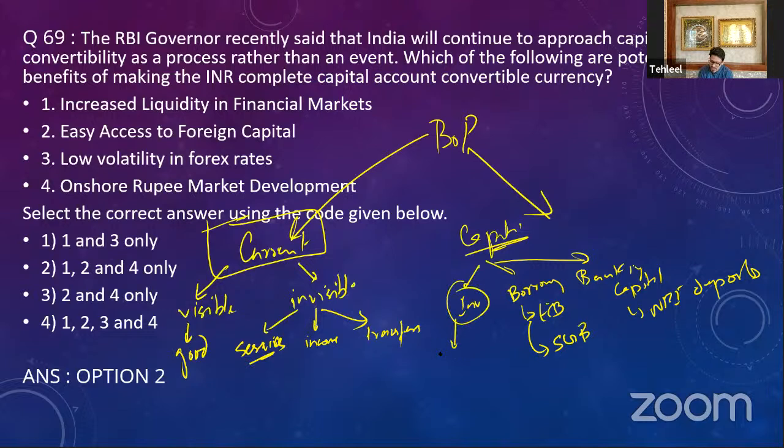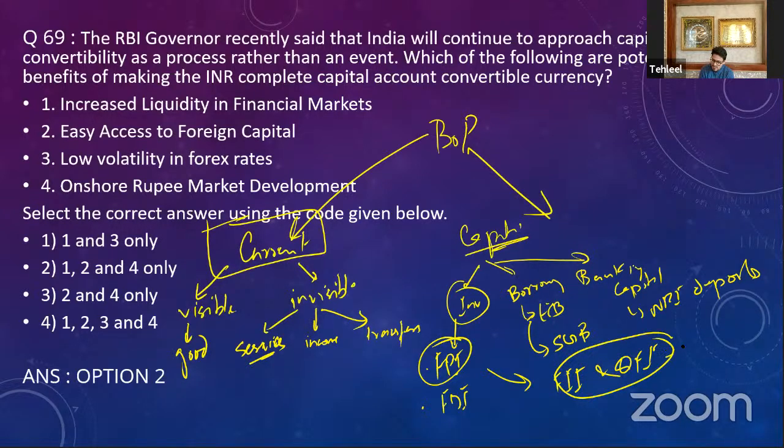In investments, you have the foreign portfolio investment and the foreign direct investment, okay? This foreign portfolio investment was initially considered as foreign institutional investment and qualified foreign investor. These were combined by the recommendation of the Chandrasekhar Committee. The Chandrasekhar Committee led to the combination of FII and QFI in 2014, which we actually call FPI, that is foreign portfolio investment, and then the FDI also.